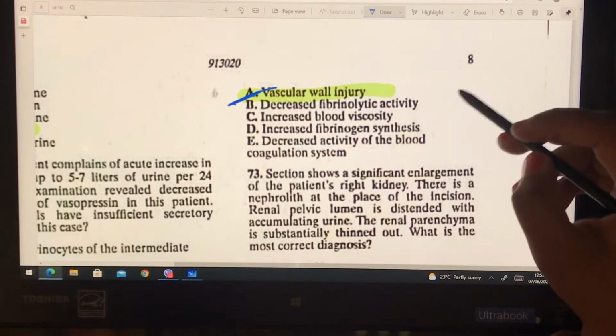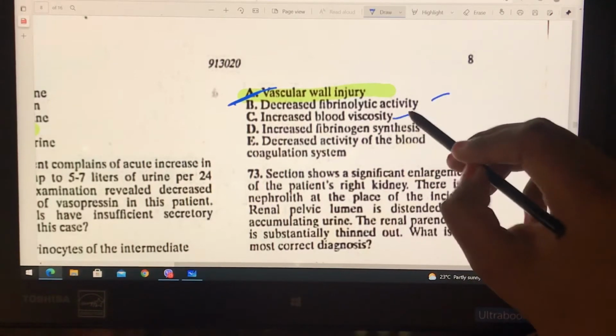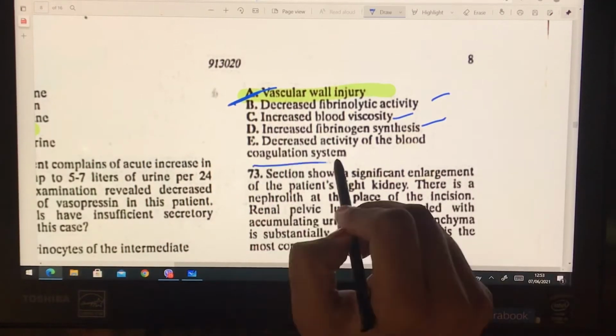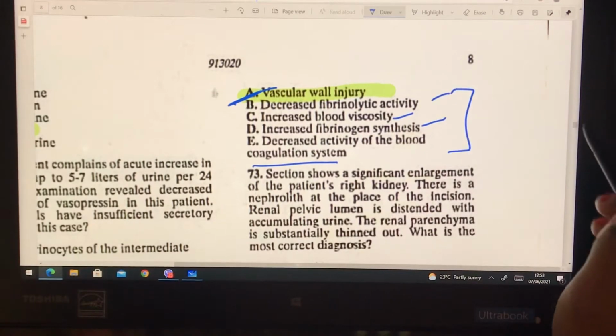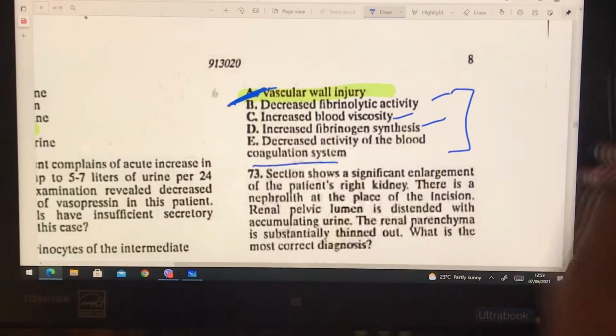The other options, like fibrinolytic, blood viscosity, fibrinogen, blood clotting, are all related to clotting factors, but they are asking about the primary factor, so it will be vascular wall damage due to the inflammation.